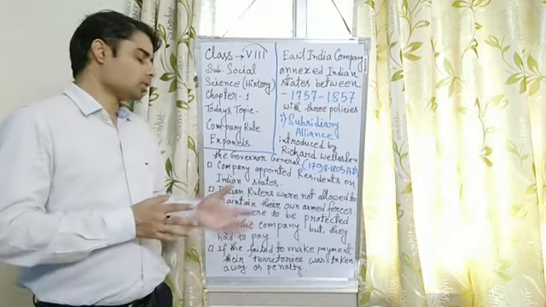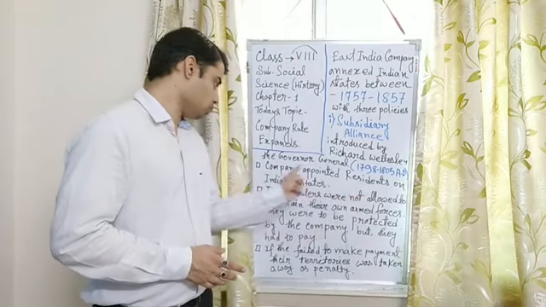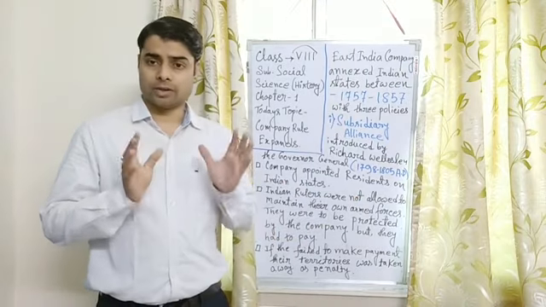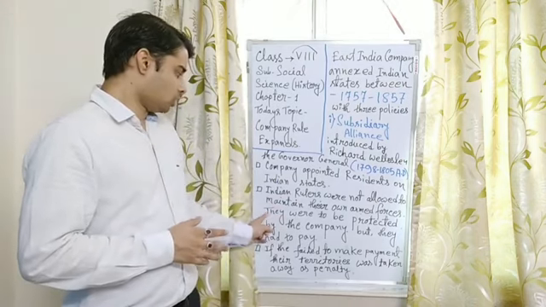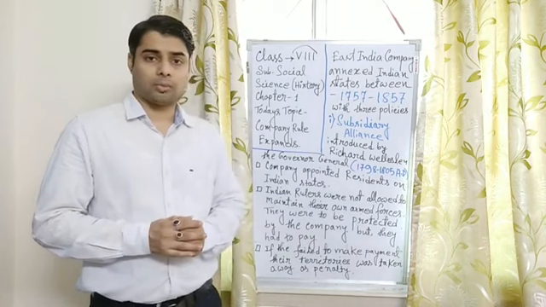Now the next one: Indian rulers were not allowed to maintain their own armed forces. This is a very important feature of the Subsidiary Alliance. They were to be protected by the company's army.